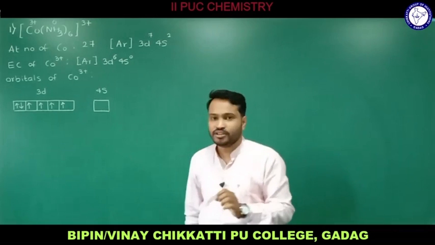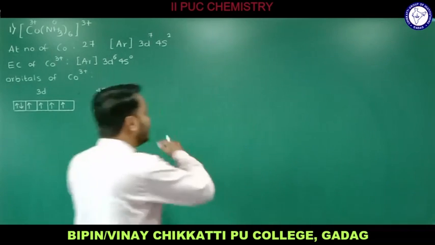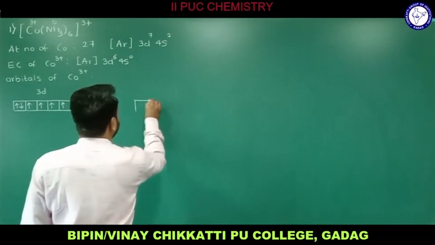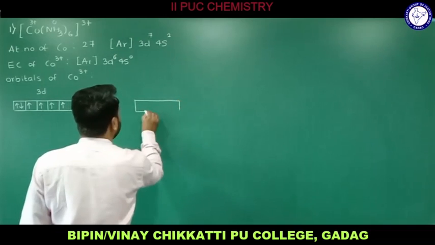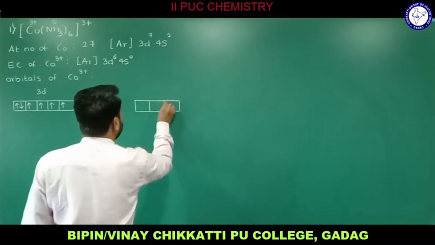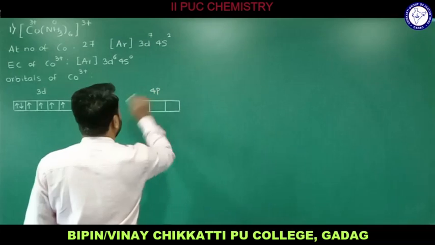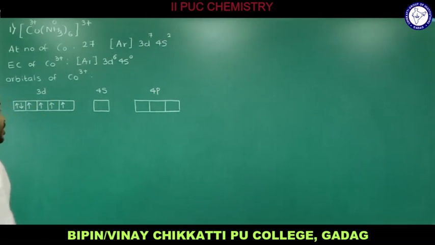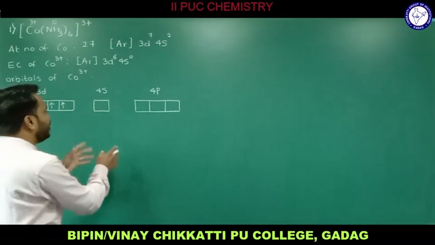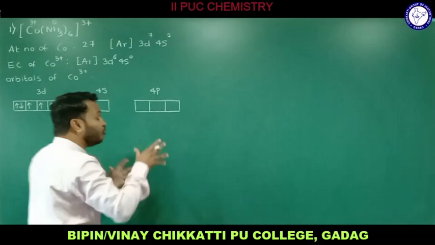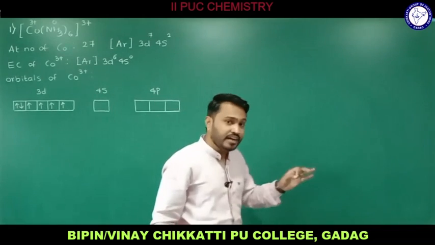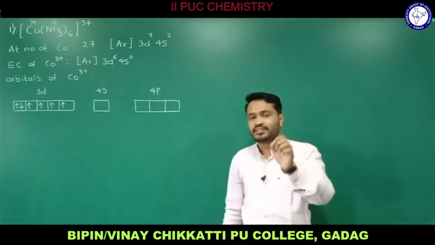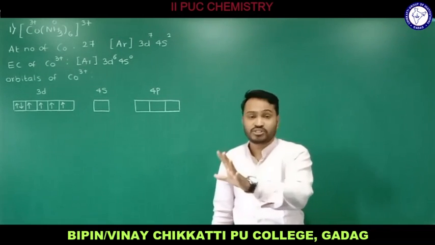We have only 1. So for that, I consider the higher energy level. After 4s we have 4p. And for the p, how do we draw? For the p, we need to consider 3 atomic orbitals. So now I consider the higher energy level, and this will be 4p, and we don't have any electrons in this case also. Even if you consider the 4p, we have 1, 2, 3, 4 vacant orbitals, but actually we need 6 vacant orbitals. But remember, that is not the only condition that decides the production of vacant orbitals.